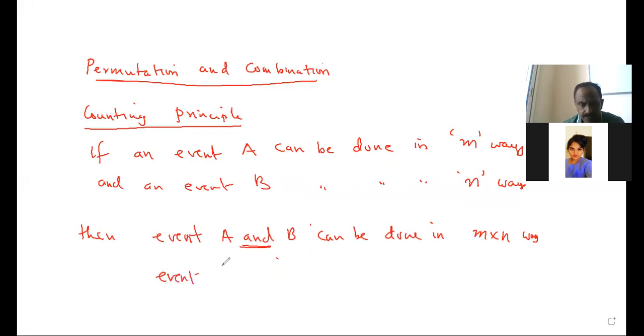Event A or B can be done in M plus N ways.